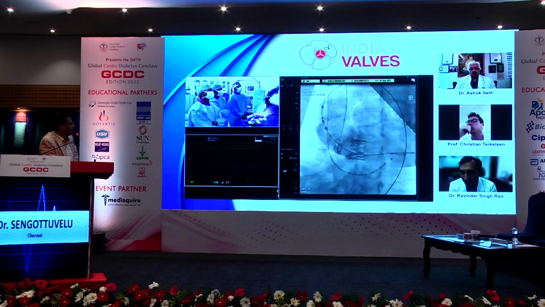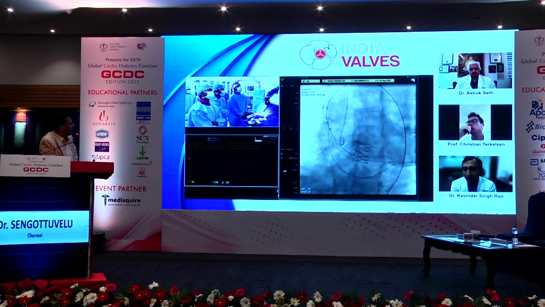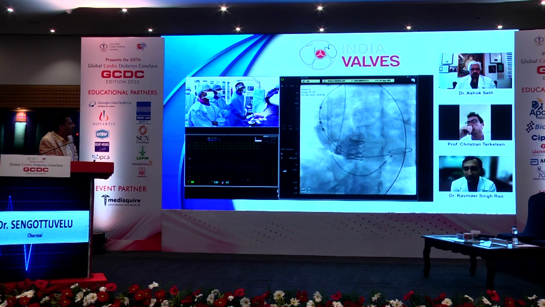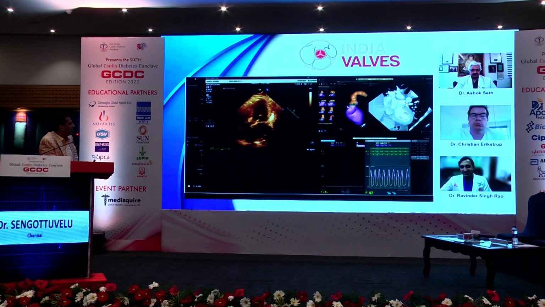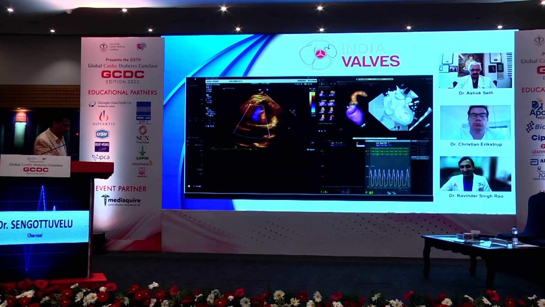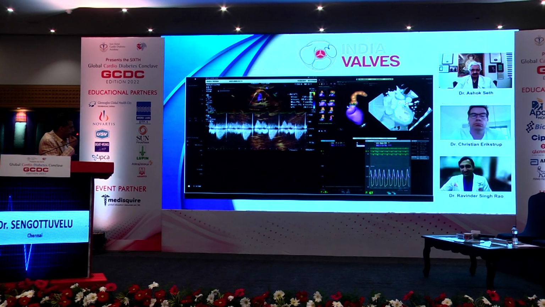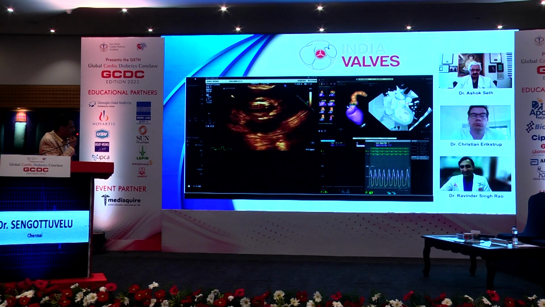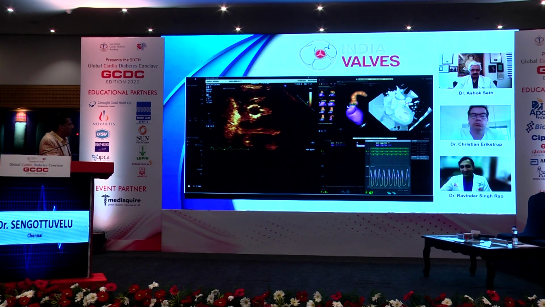Looks good. We have a fantastic result, there's no AR. And let's look at the gradient by echo. Now we can see the valve very well, that there is absolutely no paravalvular leak. Mean gradient is 4 millimeters mercury. And you can see the circularity of the valve, very nicely circular, which means there's good expansion of the valve. Circularity is important to have a good long-term outcome.